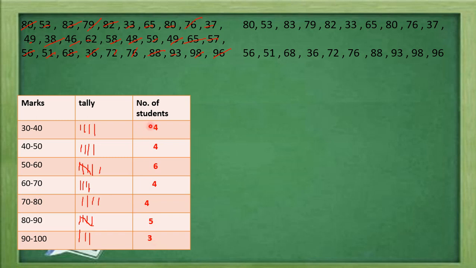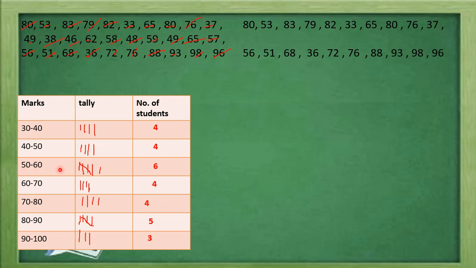Now it is easy from this tabulation form, or arranging the data in this tabulation form, which is known as the frequency distribution table. By observing this, we can easily get the result of how many students are there in the 90 to 100 group. Only 3. So we can say the maximum number of students are in the class getting 50 to 60 marks.